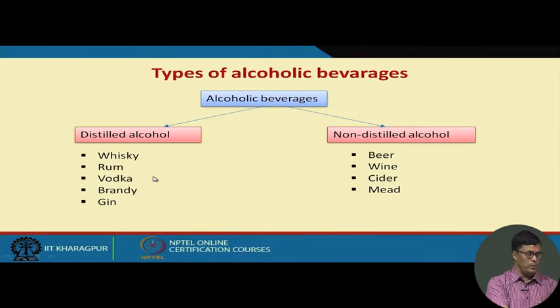Now, here I want to point out that alcohol concentration in the distilled liquor is much higher, more than 45%, 45 to 50%, whereas beer has about 4 to 8%, and in case of wine, it might be 10 to 20%. Cider varies, it may be 2 to 8%, and mead is 5 to maybe 20%. So we have different concentrations. In case of non-distilled liquor, we can use the fermentation broth directly. We just separate the cell mass, pass it through the maturation process and then use it for direct consumption.